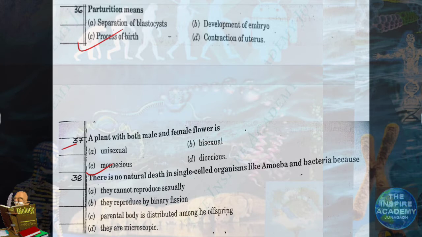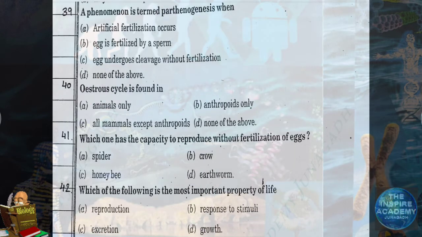Question number 38. There is no natural death in single-celled organisms like amoeba and bacteria because the parental body is distributed among the offspring. Question number 39.